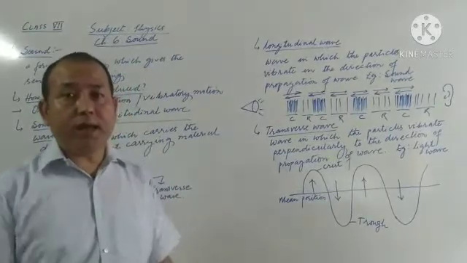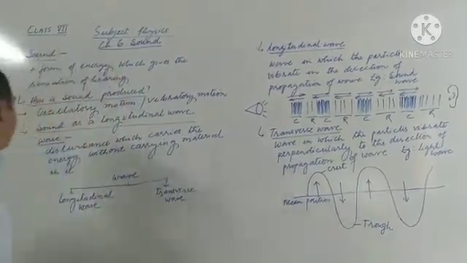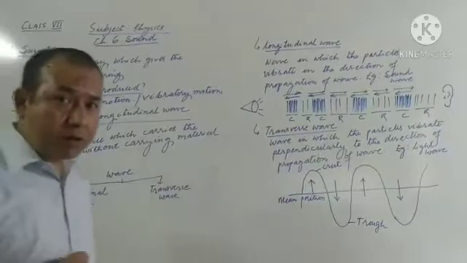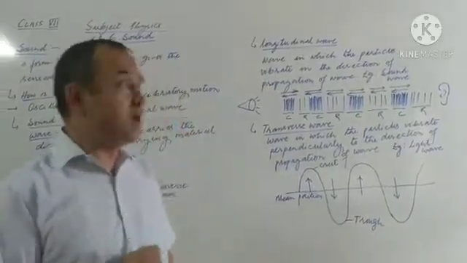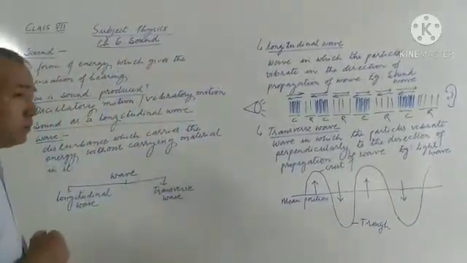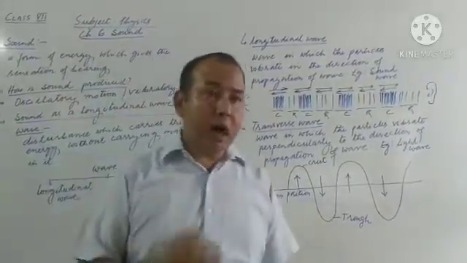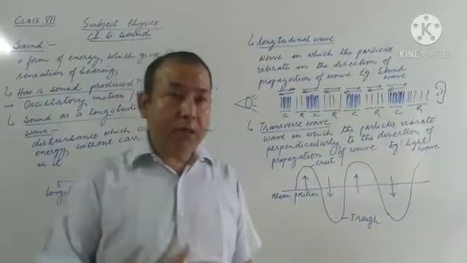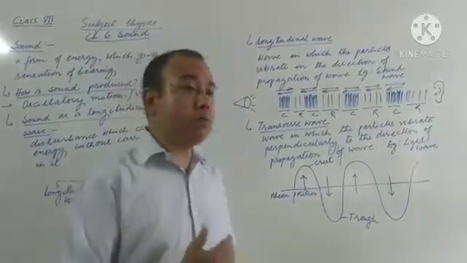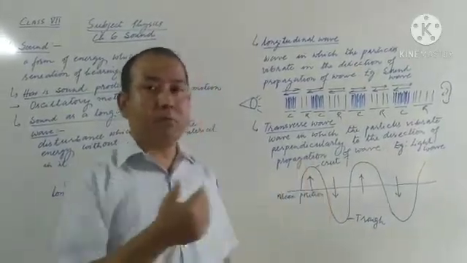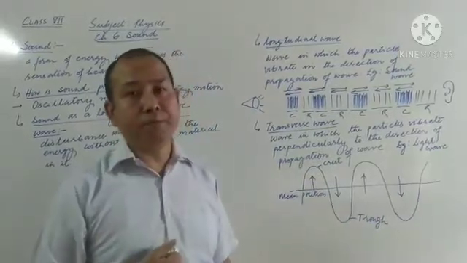Sound is produced by any vibrating body, and then we learned about oscillating motion, then vibrating motion. Now after that comes wave. Just now we discussed how sound is produced. Now we will start discussing how sound travels from the source and reaches our ear.